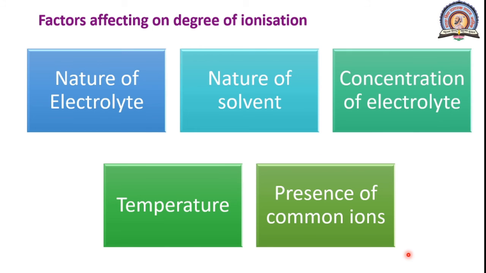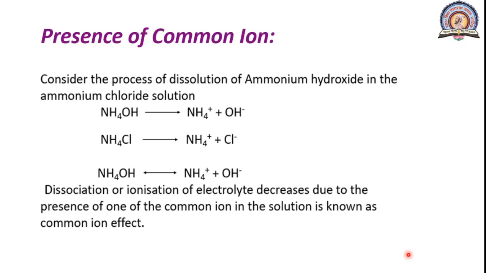The next is presence of common ion. So here we will take one example. Consider the process of dissolution of ammonium hydroxide in the ammonium chloride solution. So when ammonium hydroxide gets dissolved, it forms ions, that is NH4+ and OH-.